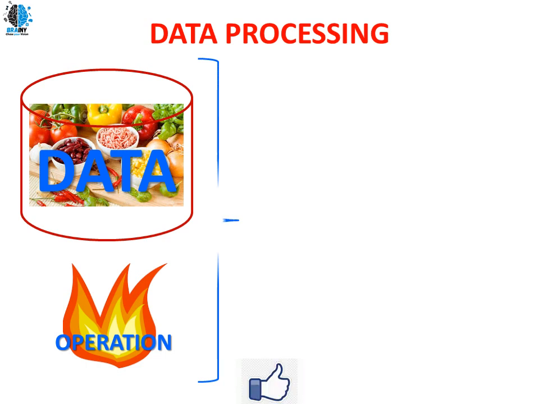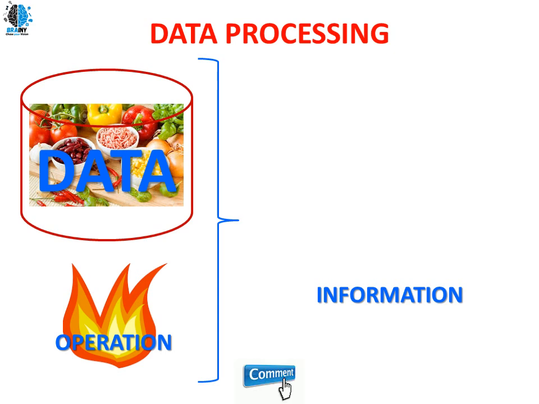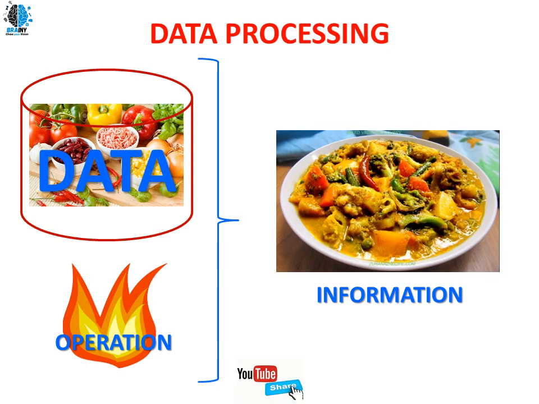So finally, on the data, if I apply the operation, I will be getting the information. This information will be my final product, which I will be getting after the data processing. The final product of this particular slide is a curry, right? So this is our data processing. Everyone remembers the curry, not what different data is involved inside this information. So information is different, data is different.